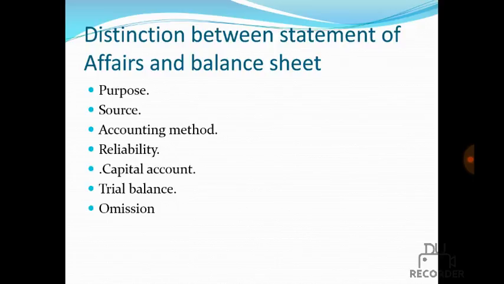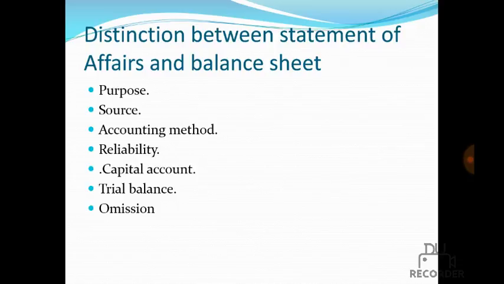The purpose: the statement of affairs method shows the financial position as well as helps find out the capital, ascertaining the trading profit or loss for a particular period. The balance sheet shows only the financial position of the business on a particular date.